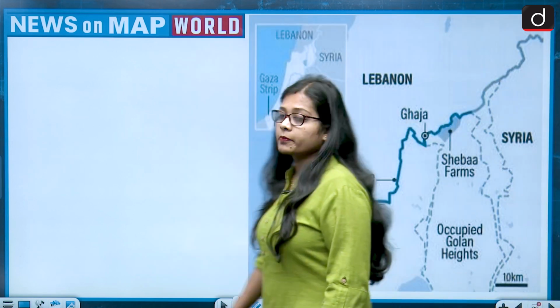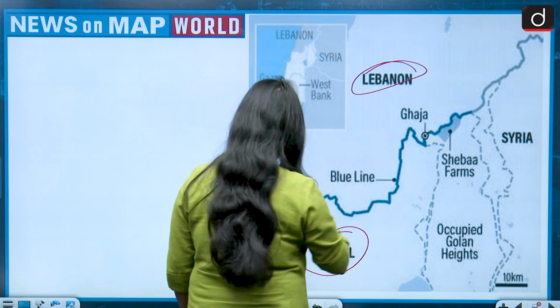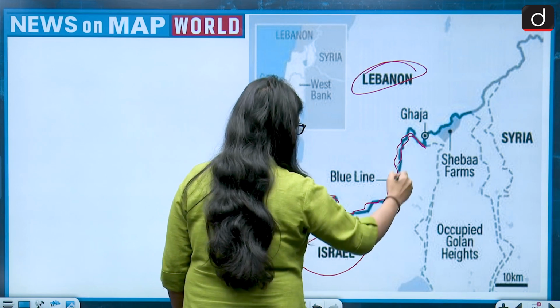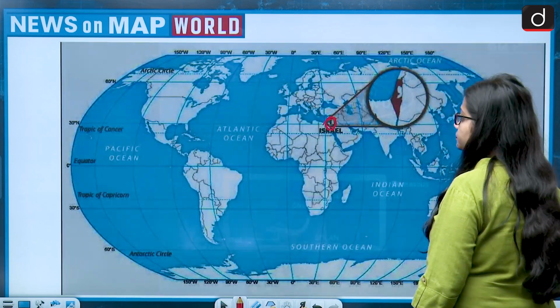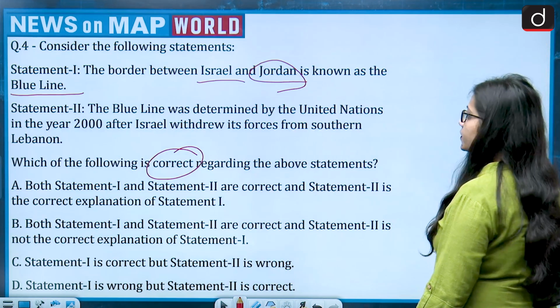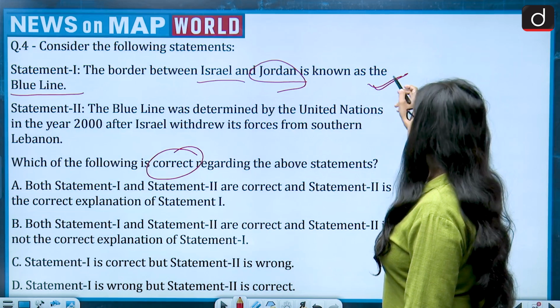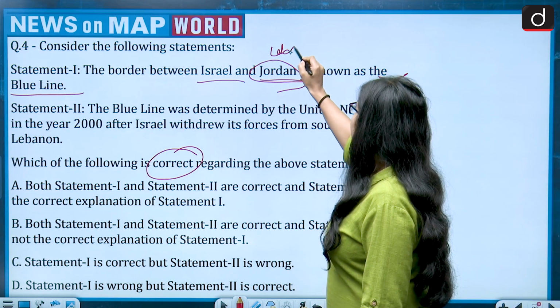In this more zoomed out map, you can very clearly see this is Israel, this is Lebanon, and this is the Blue Line. So the first statement becomes wrong because instead of Jordan it is Lebanon.